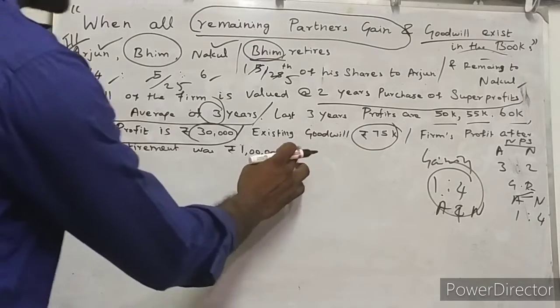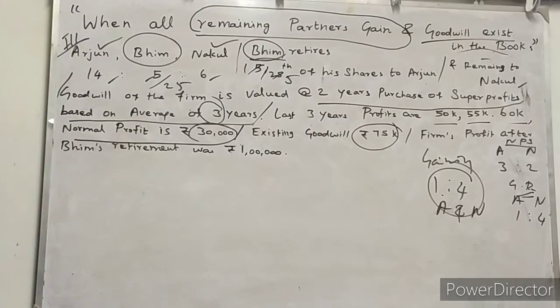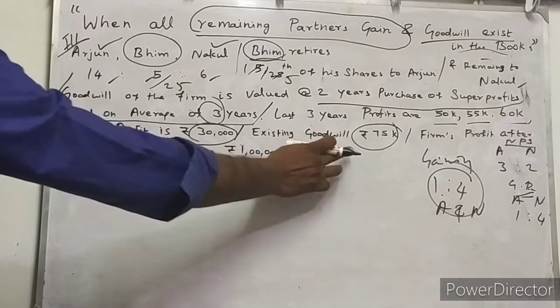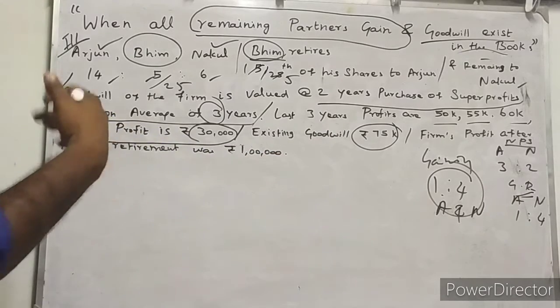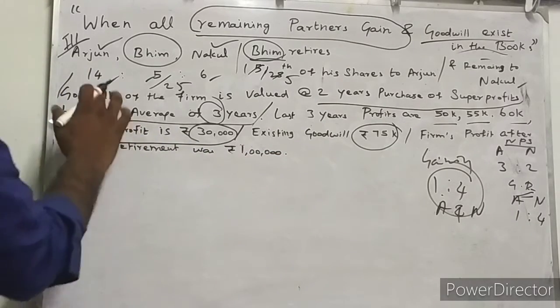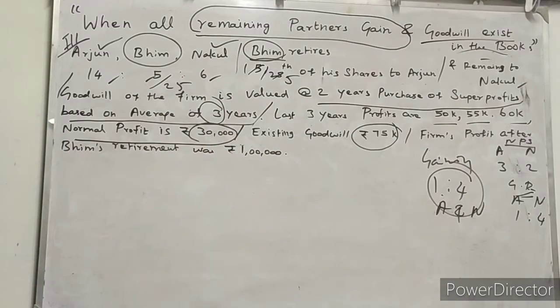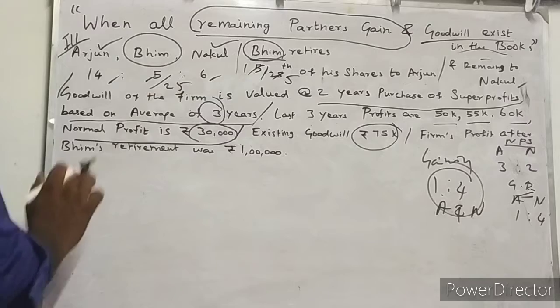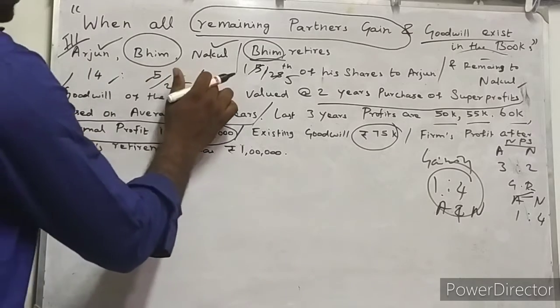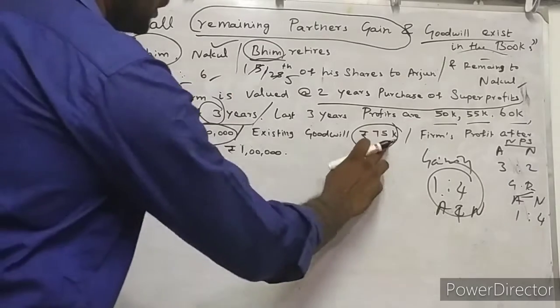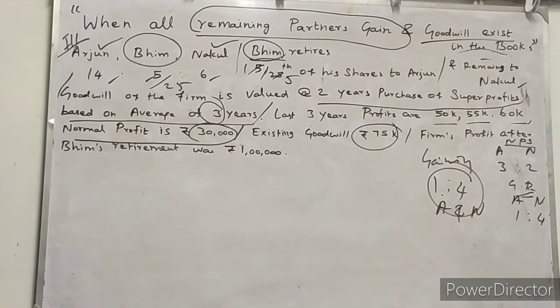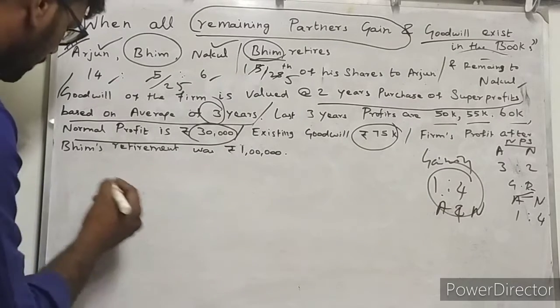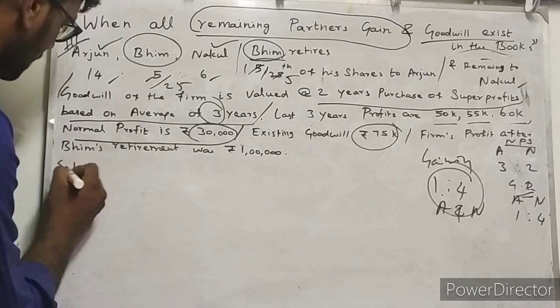So you know already existing goodwill is available in the partnership firm. So first we have to take care of this one. Existing goodwill will be written off by all the existing partners in their existing profit and loss sharing ratio. You know their existing profit and loss sharing ratios are 15 is to 5 is to 6, that is 15 divided by 25, 5 divided by 25, 6 divided by 25. You know that 75,000 is the firm's existing goodwill. So existing goodwill will be written off by all existing partners. So in the solution you can write like this.